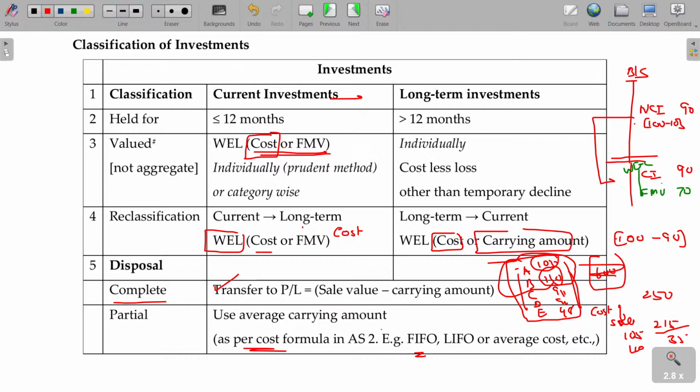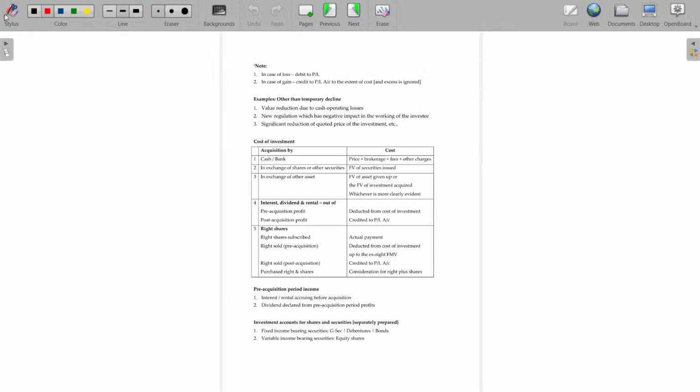As per cost formula in AS number 2, you can follow FIFO method, LIFO method or average cost method. Clear?